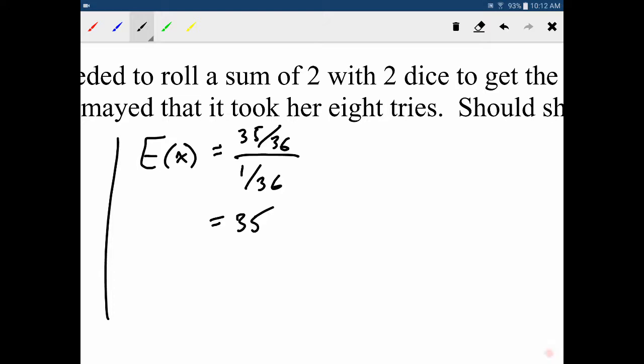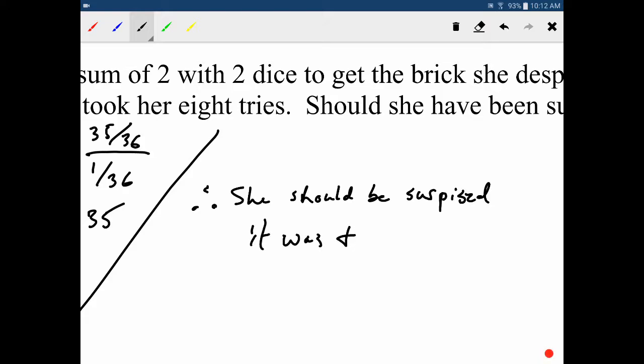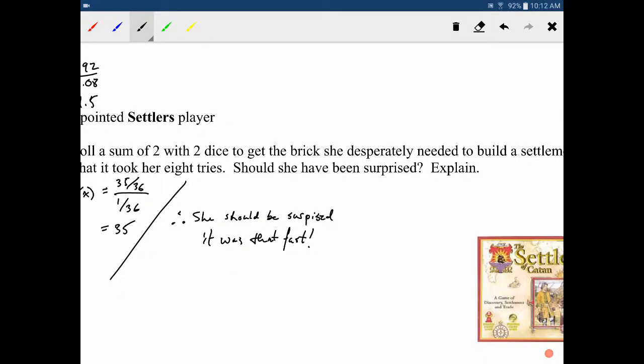So should she be surprised? Yes, but not the way she was surprised. So therefore, she should be surprised. It was that fast. And that's it. So it should have taken her 35 failures. She only had 7. So yeah, she should be super surprised.